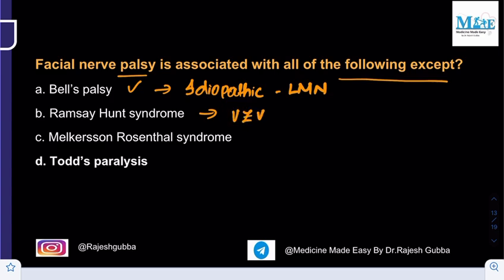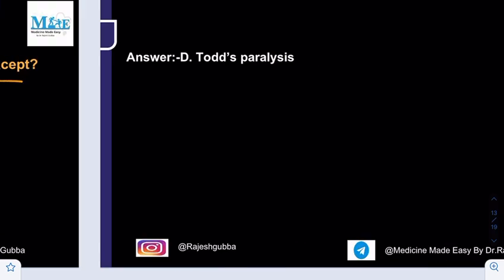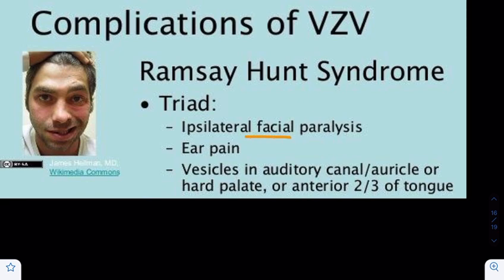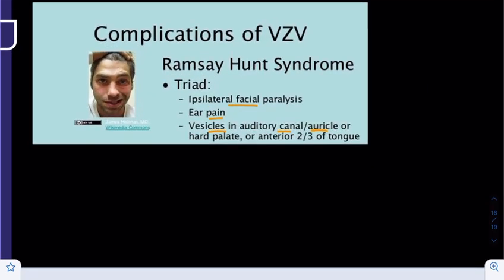And what will be the features of Ramsay-Hunt syndrome? It is characterized by a triad. What is the triad in Ramsay-Hunt syndrome? That includes ipsilateral facial nerve paralysis. There will be otalgia, that is ear pain, and there will also be vesicles in the auditory canal or auricle in case of the Ramsay-Hunt syndrome. So this is the triad of Ramsay-Hunt syndrome which is caused by varicella-zoster virus.